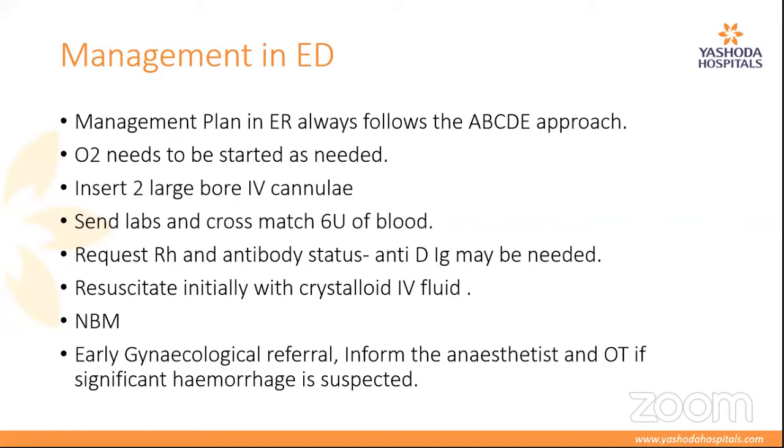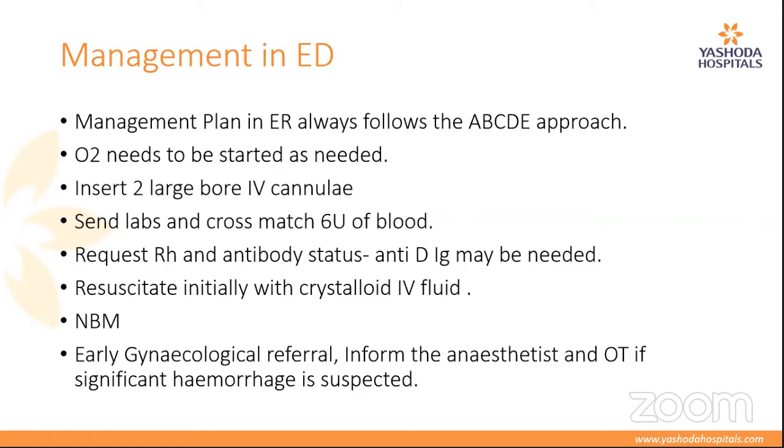How do we manage? ER management is very simple. We always follow the ABCDE approach, irrespective of what's happening. If your patient is unstable, we always start by securing the airway. Secure the airway, secure the ventilation, move on to circulation. A patient who has a ruptured ectopic will most probably be in shock.